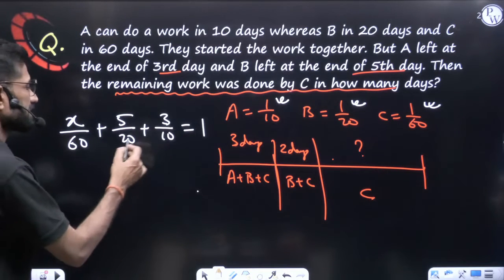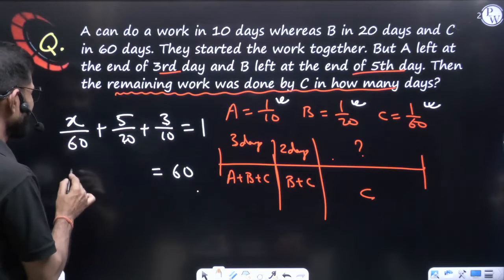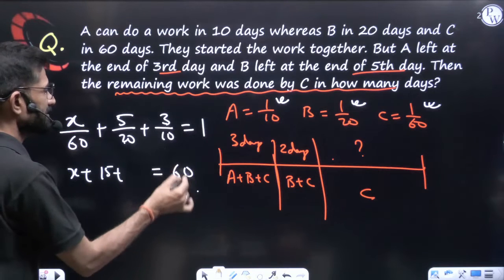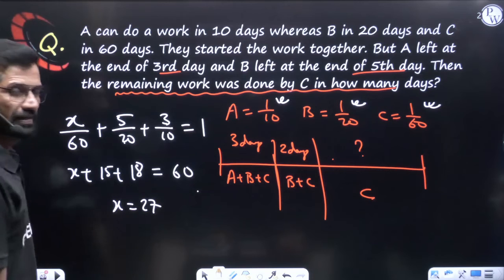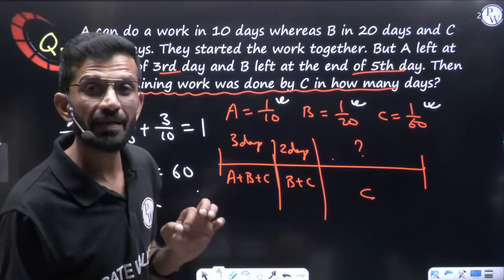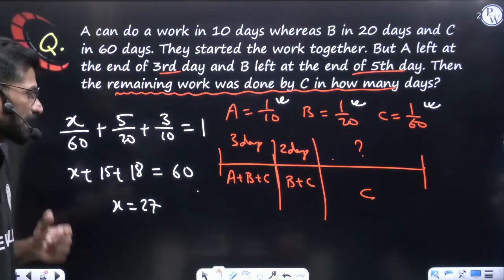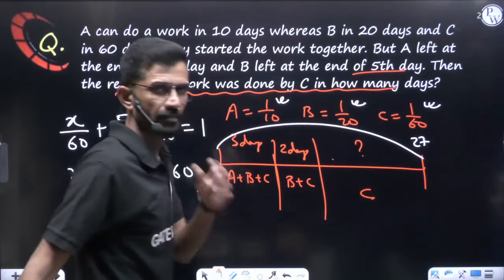Sort it out. 60, 20, 10, LCM 60. That 60 goes to the right hand side, equal to 60. X plus 23s are 60, means this becomes 15, plus 10, 6s are 60, means this becomes 18. So what is the X value? It comes 27. What is 27? This is total number of days. 27 is not the answer for this question. It is total number of days, from here to here, total it is 27 days.